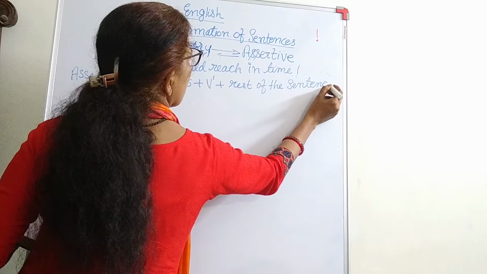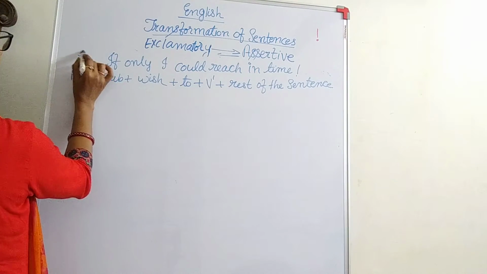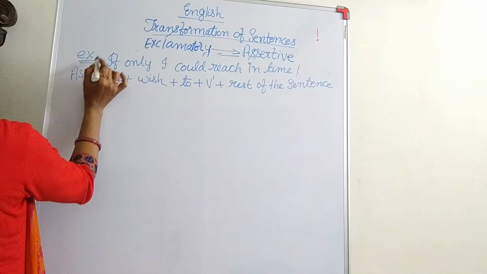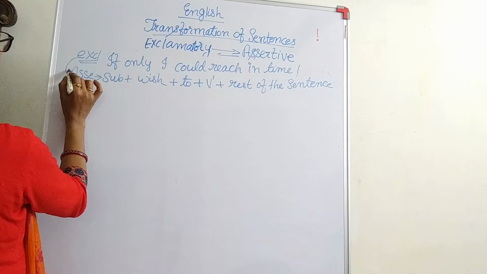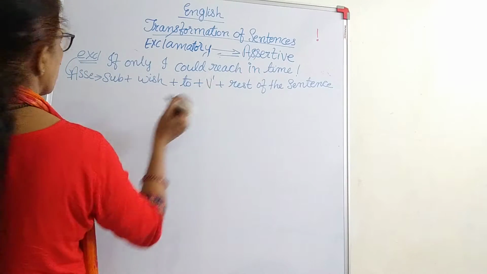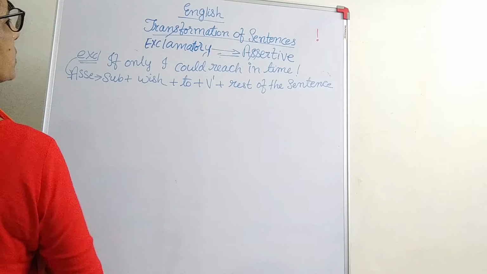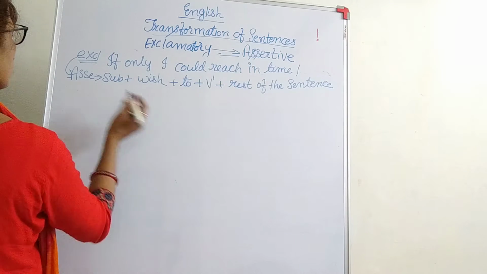Be careful with the structure. This is the exclamatory sentence structure, okay, and here this is changed into assertive, this is the structure. Let us see. If only I could reach in time. So what do we say?